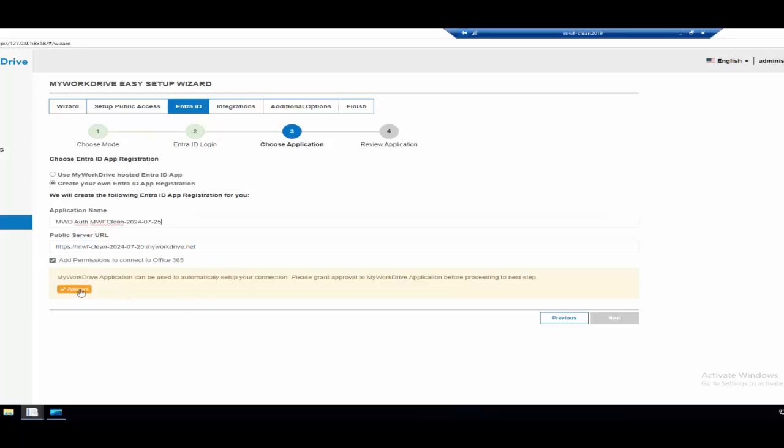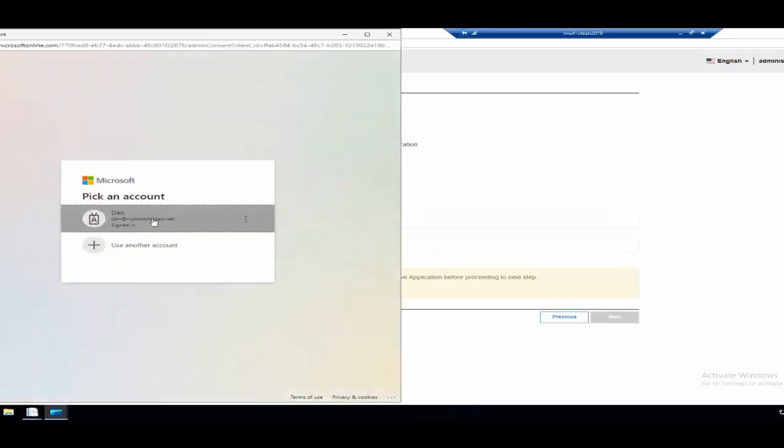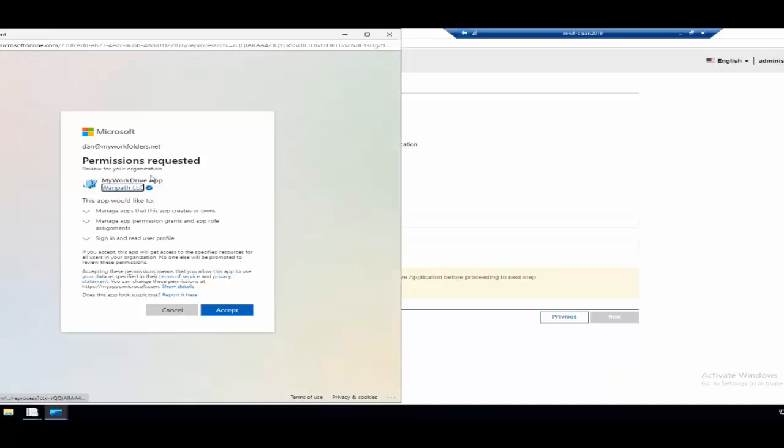So the first thing I need to do is click approve. And as I said earlier, now I'm going to be prompted to approve our app that only does those couple things, right? It just grants us the ability to create the app for you. It isn't going in and allowing all kinds of other crazy things. And as I said, if that is a concern, you can remove even this permission after it's done. But it's a special app that we created, just called MyWorkDrive app, that is sort of a jumper app to create your app that you will ultimately use.